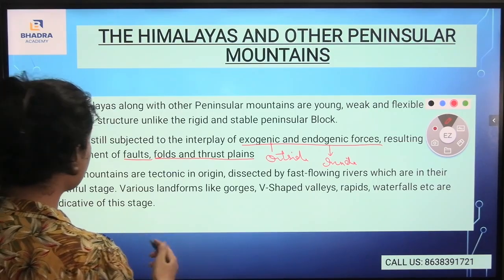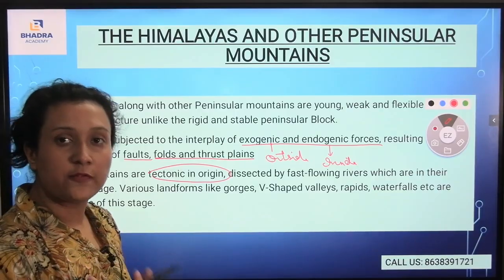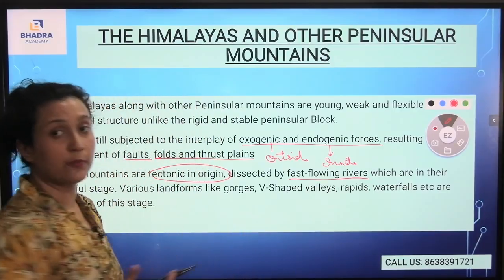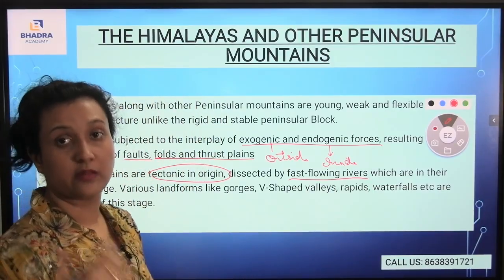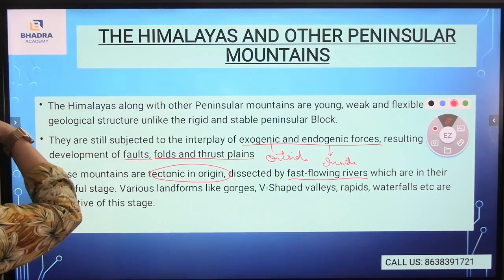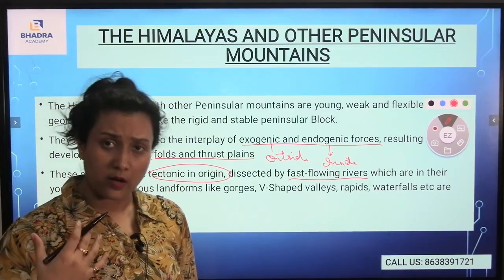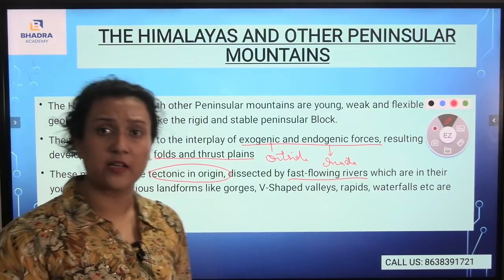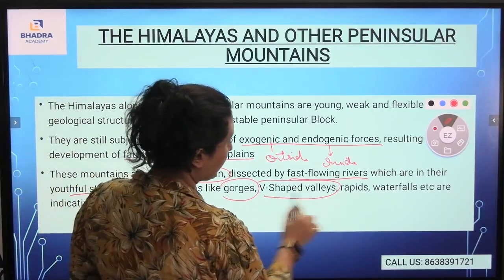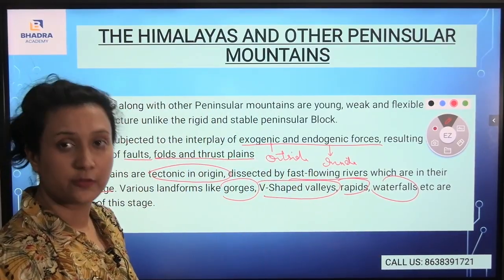Now, the Himalayan mountains are tectonic in origin, which means they have rough terrain in origin. On the other hand, they have fast-flowing rivers. The Brahmaputra river is there, the Ganga river is there. They all originate from the Himalayas itself, and they are in the youthful stage. Various landforms come from the Himalayan region. What are the various landforms? The gorges, the V-shaped valleys, the rapids, the waterfalls. They all originate from the Himalayan region.